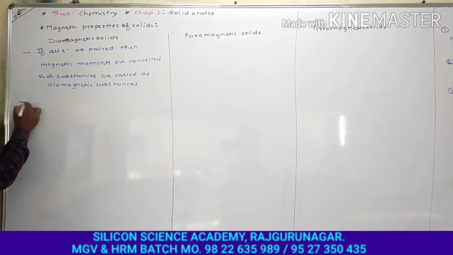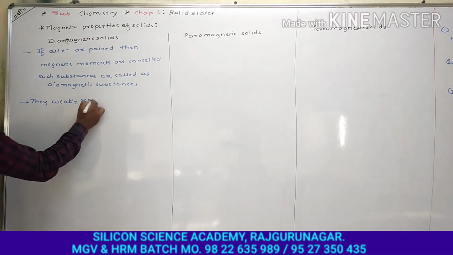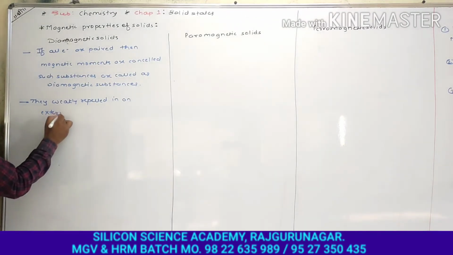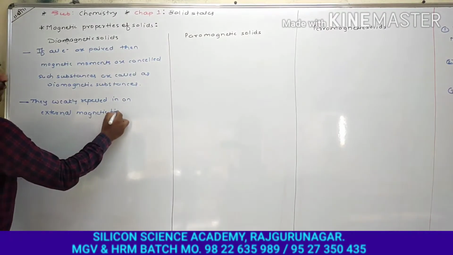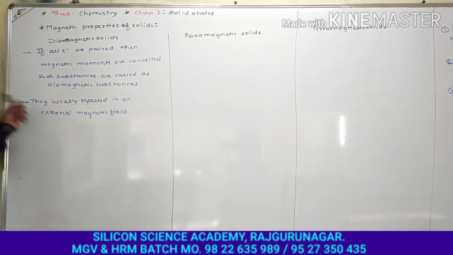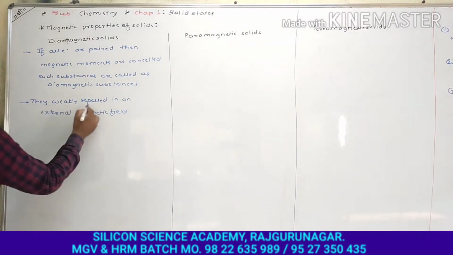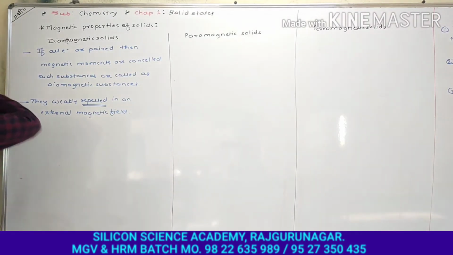That means they are weakly repelled in an external magnetic field. If these solids are put in an external magnetic field, then they are weakly repelled. Because they do not contain any unpaired electron, they are said to be diamagnetic substances.